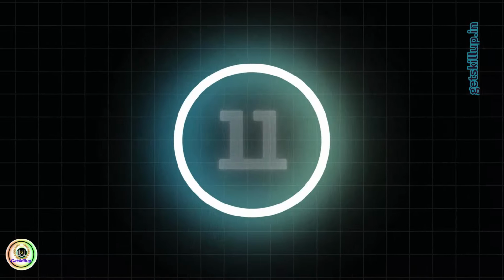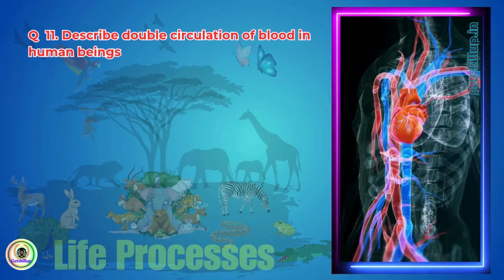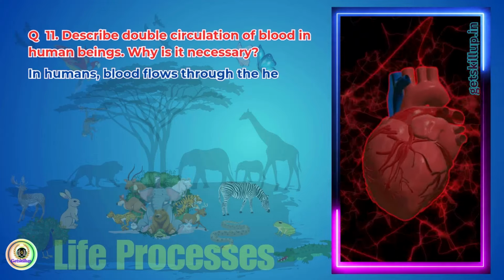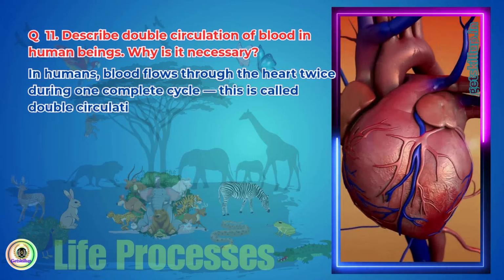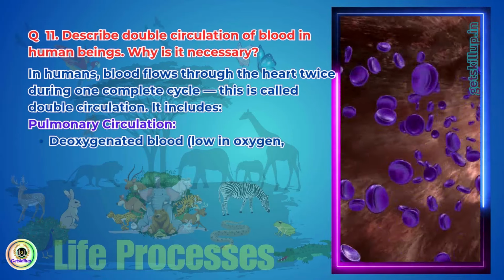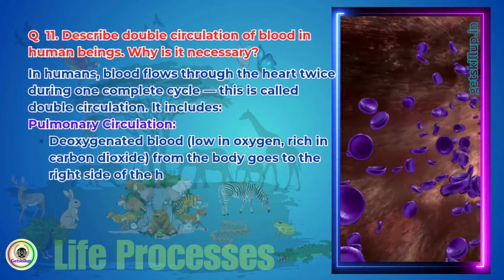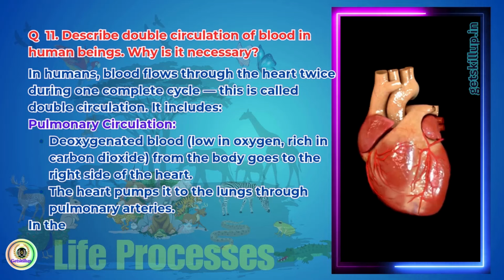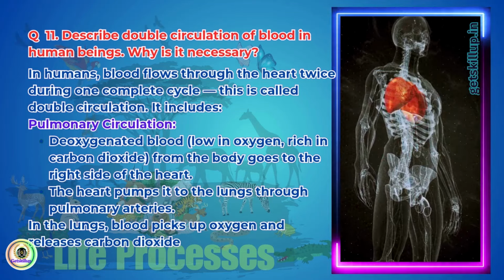Question 11. Describe double circulation of blood in human beings. Why is it necessary? In humans, blood flows through the heart twice during one complete cycle. This is called double circulation. It includes pulmonary circulation: deoxygenated blood, low in oxygen, rich in carbon dioxide, from the body goes to the right side of the heart. The heart pumps it to the lungs through pulmonary arteries. In the lungs, blood picks up oxygen and releases carbon dioxide.